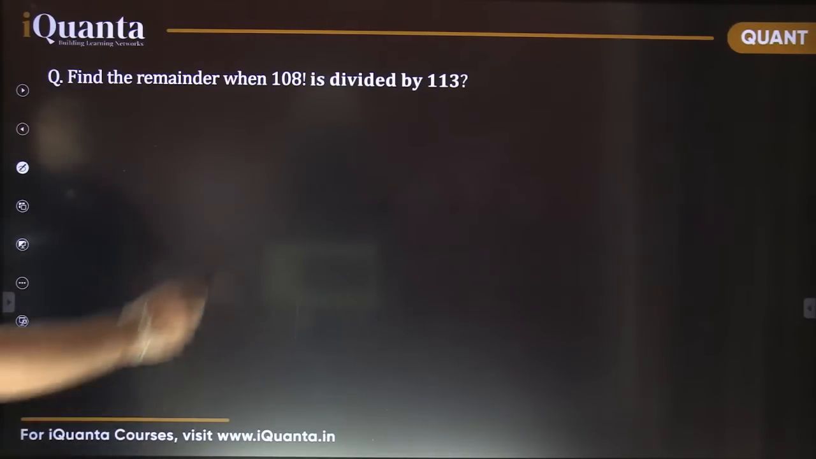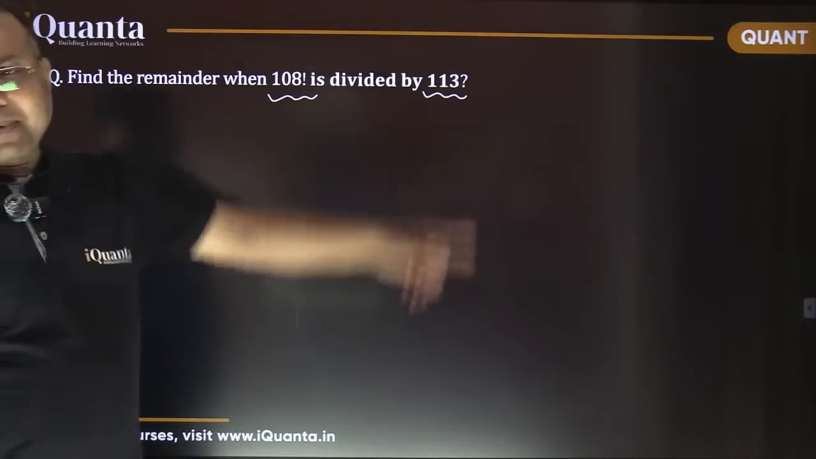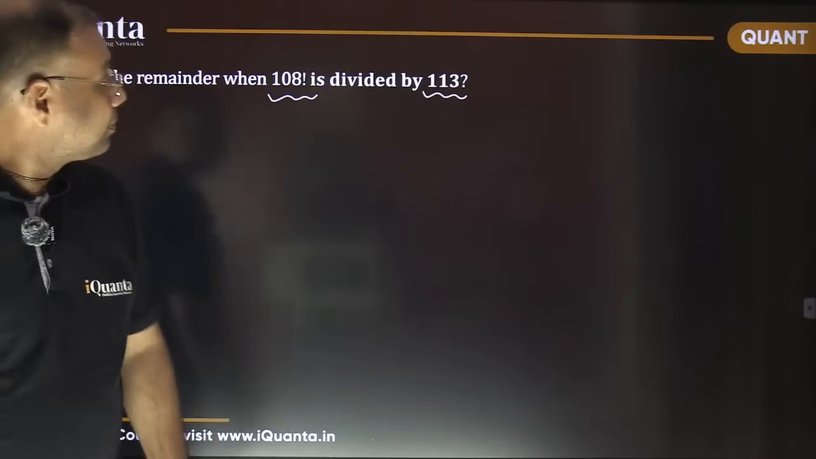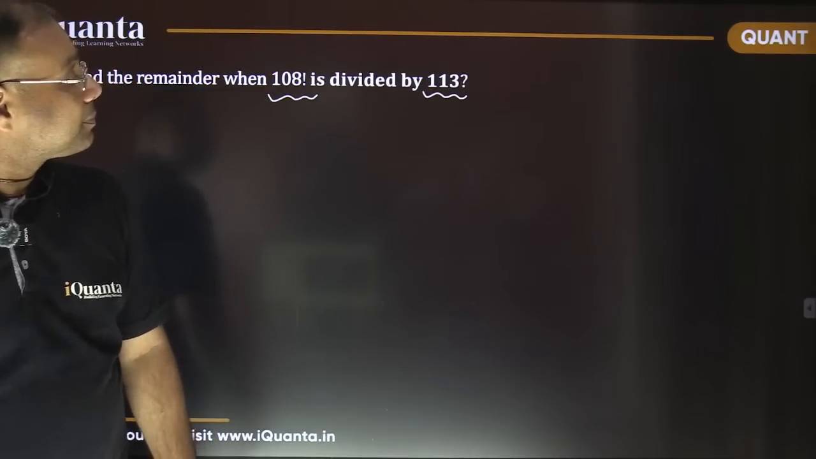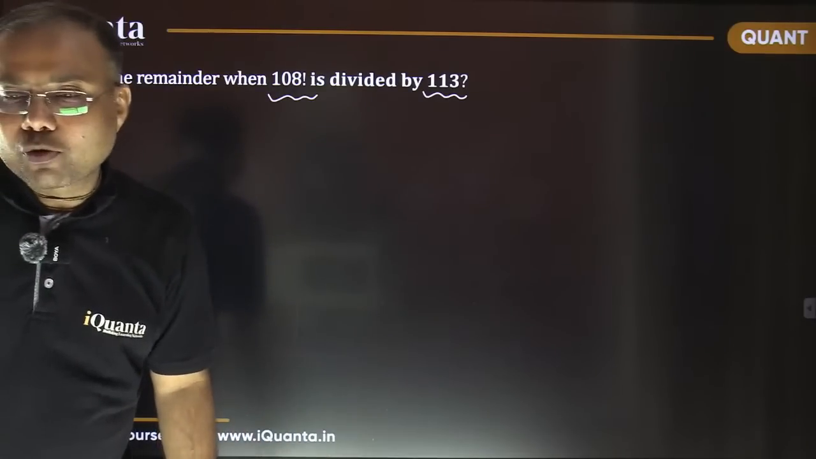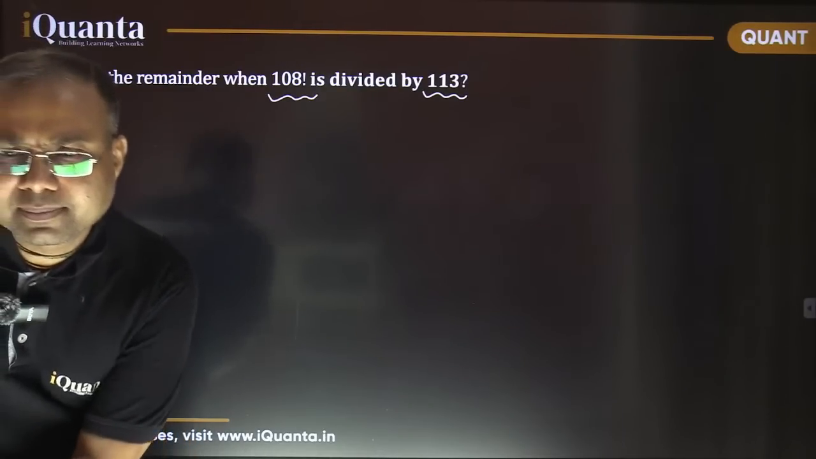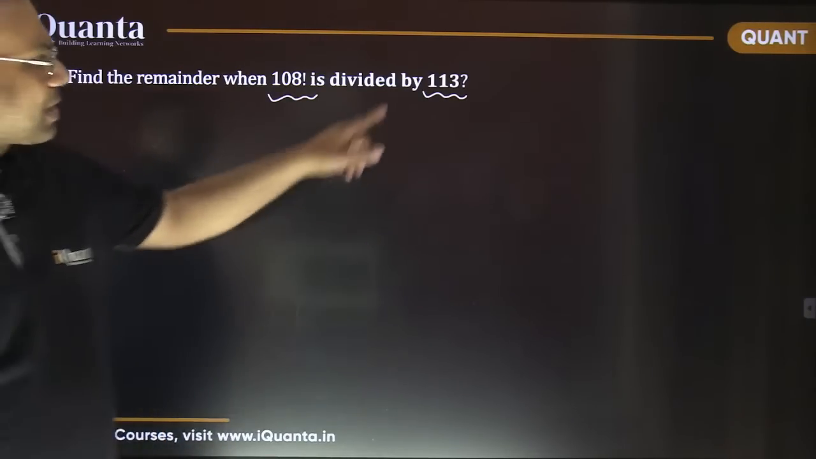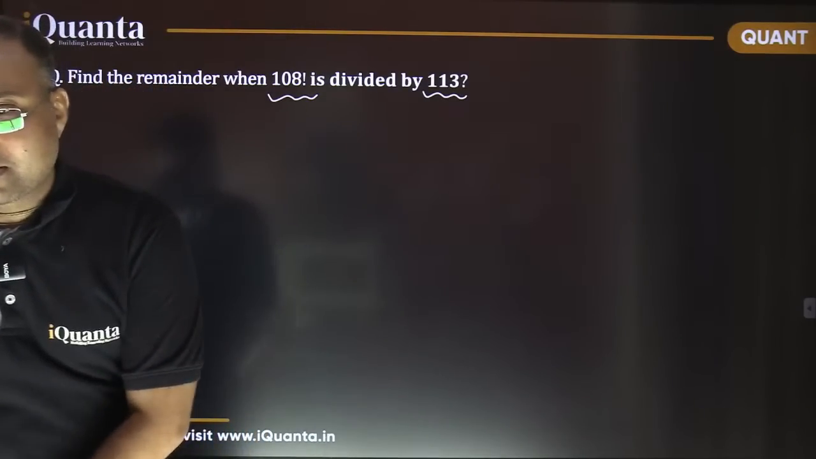Now find the remainder when 108 factorial is divided by 113. By the way, is this 113 a prime number? Can we factorize this 113? Please check this first. Is 113 a prime number or a composite number? How do you check whether 113 is a prime or composite number? First answer my question: is this prime or composite? If it is composite, then find its factors.